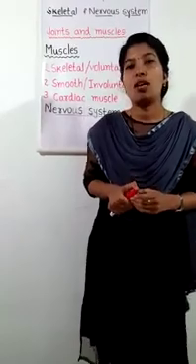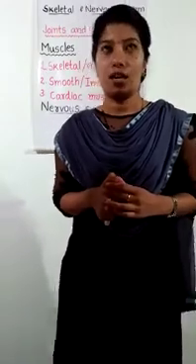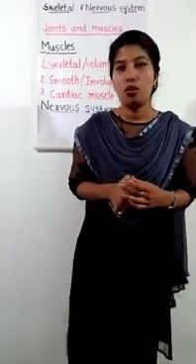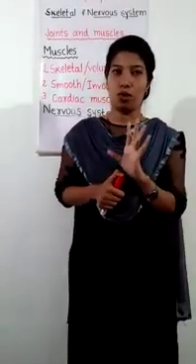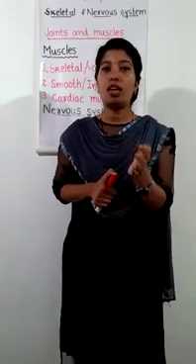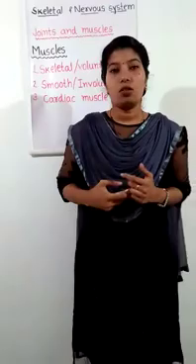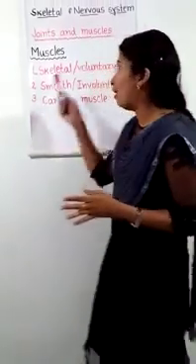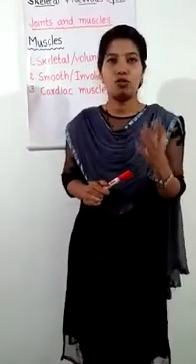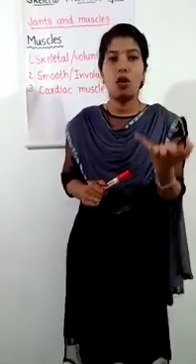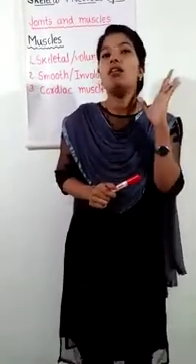Let us take one interesting example, that is our leg. Our leg won't bend to kick the football unless we want it to. The skeletal muscles work together with our bones to give our body power and strength. So again, I will repeat this term: skeletal muscle or voluntary muscles. Our arms, neck, shoulders and legs have voluntary muscles, as they are under our control. I hope you are all clear with this.